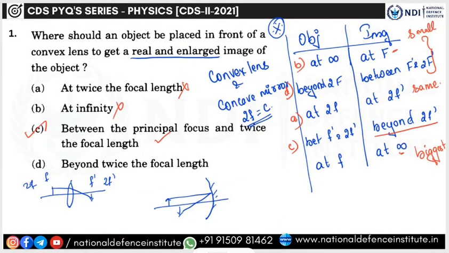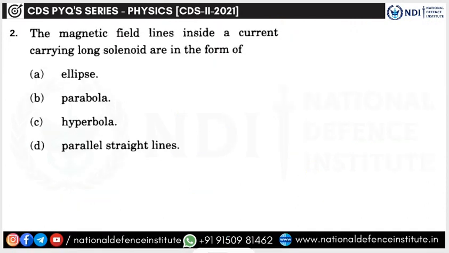Hence, the correct option is answer C. Moving on, next question. The magnetic field lines inside a current carrying solenoid are in the form of dash.